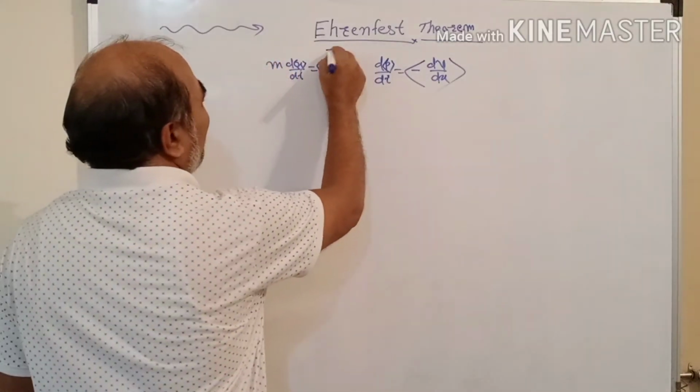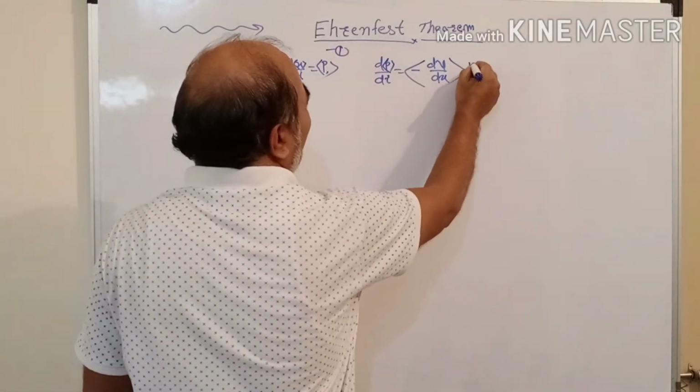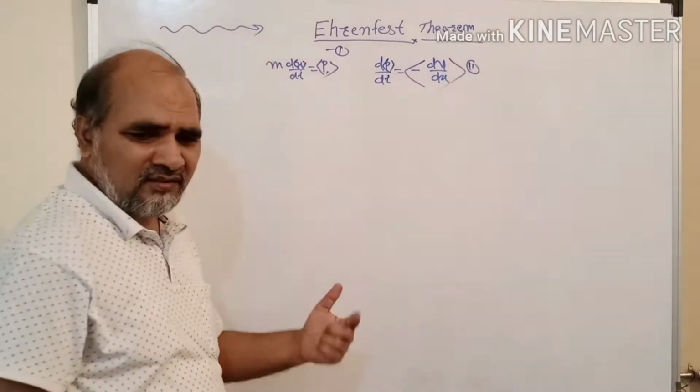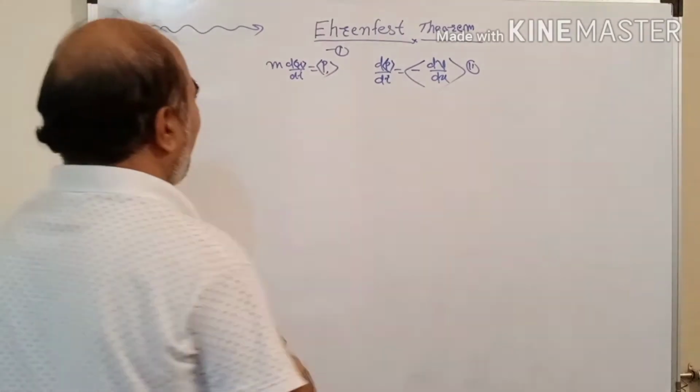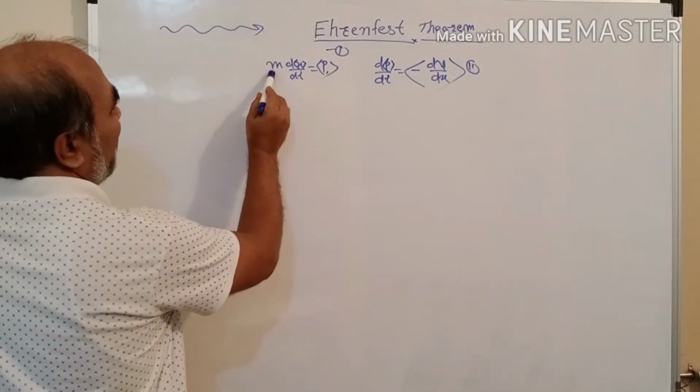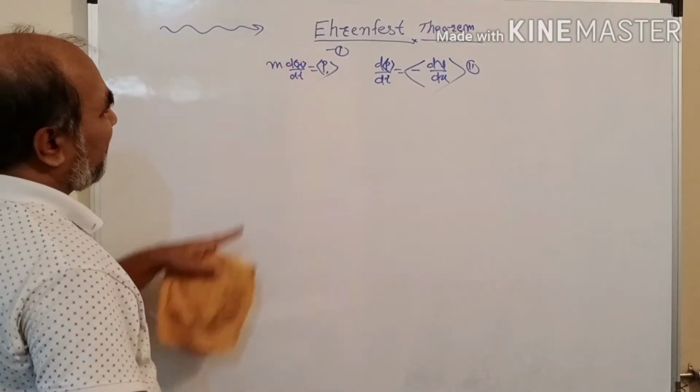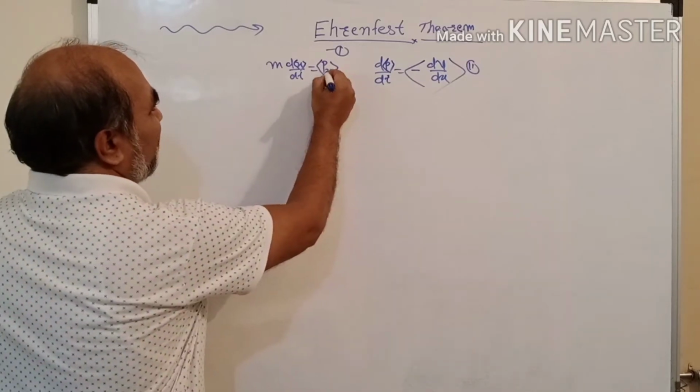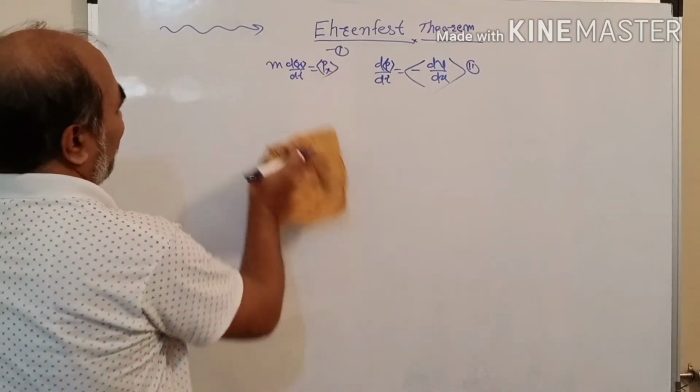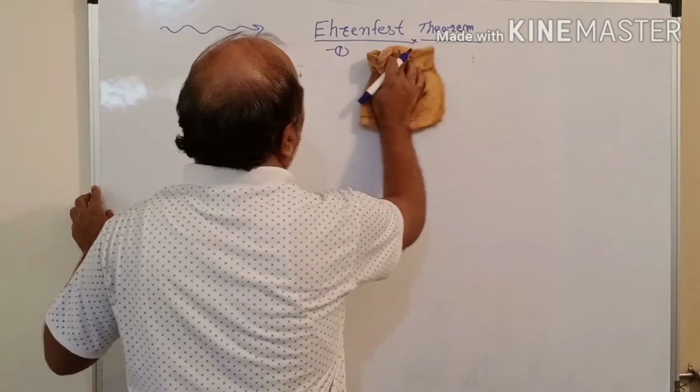This is called the first theorem, and this is called the second theorem. Today, in this derivation, we see the first Ehrenfest theorem: m d<x>/dt is equal to the expectation value of p_x. So consider that.